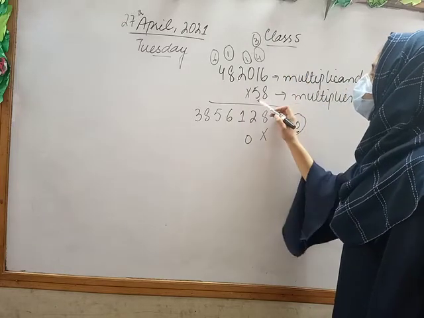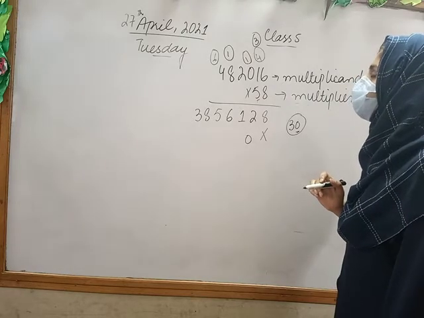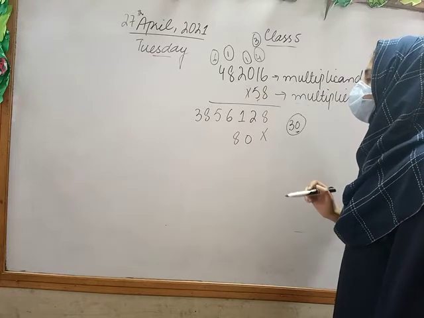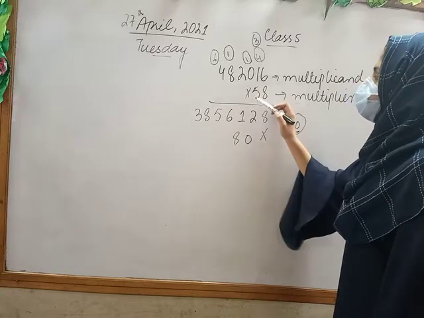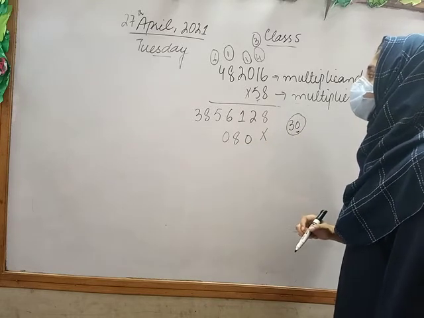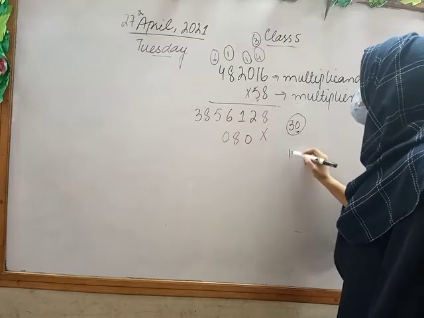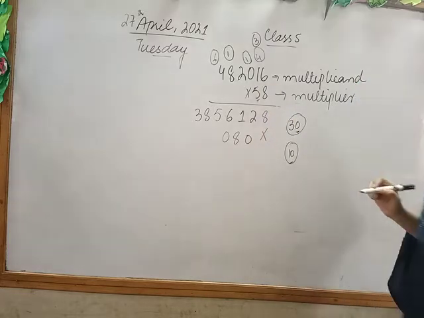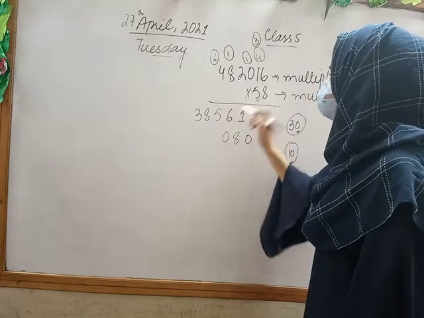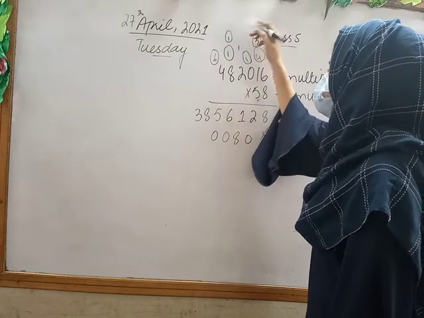Fine. Now 5 1 times 5, and 3 is added, so 8. Fine. Next 5 0 times 0, and I will write 0 here and 1 as a carry.